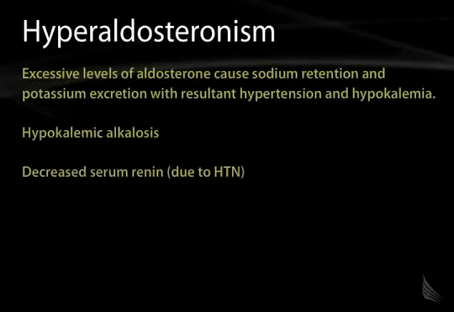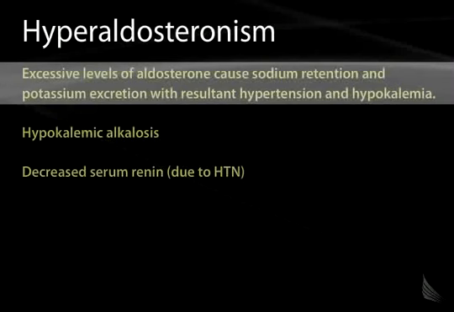Now we move on to hyperaldosteronism. As we recall, aldosterone works on the kidney to stimulate sodium reabsorption and potassium excretion, and it works largely to ensure an adequate plasma volume, to ensure adequate perfusion of organs. Excess levels of aldosterone can cause hypertension and occasionally can cause hypokalemia. So hyperaldosteronism is a fairly common cause of secondary hypertension.